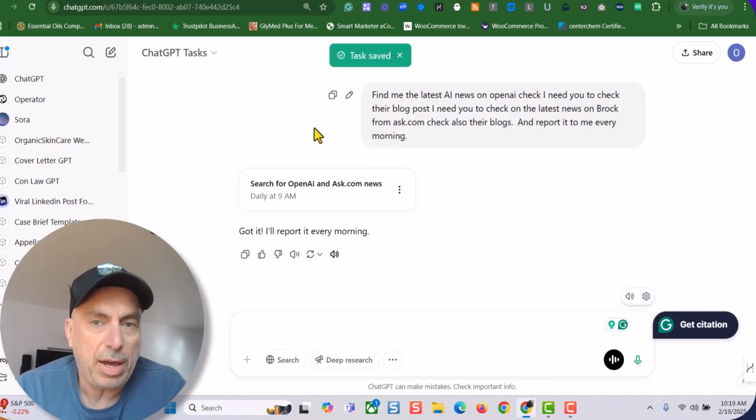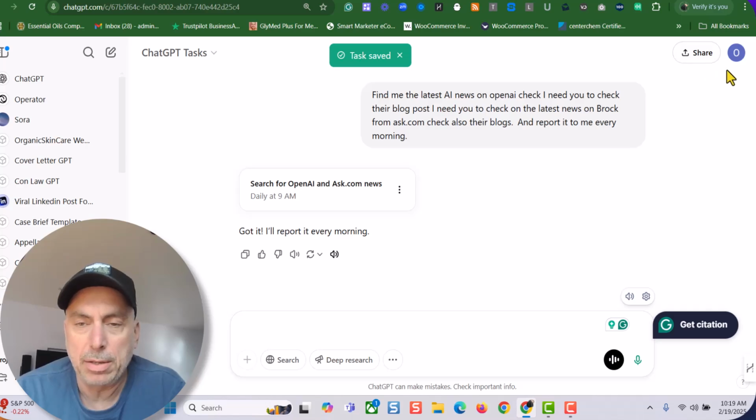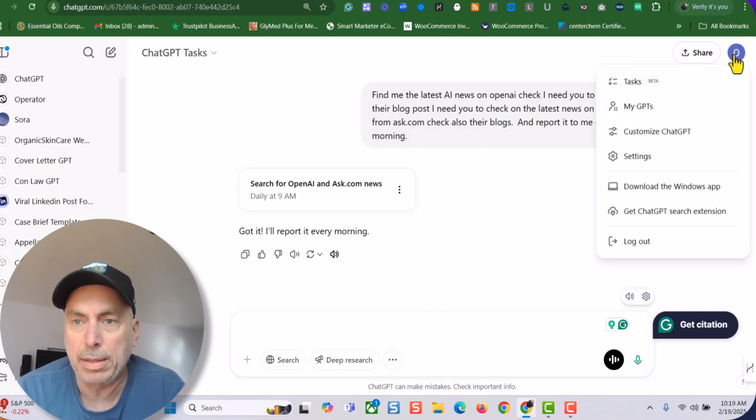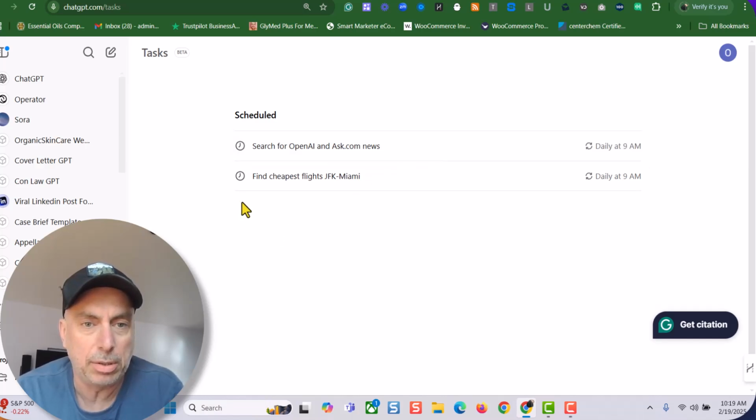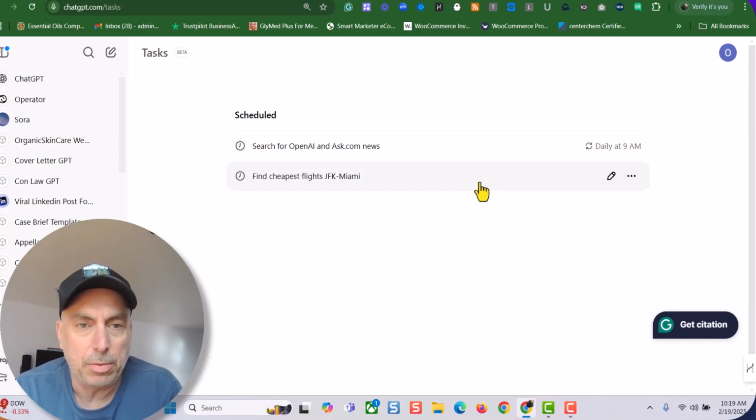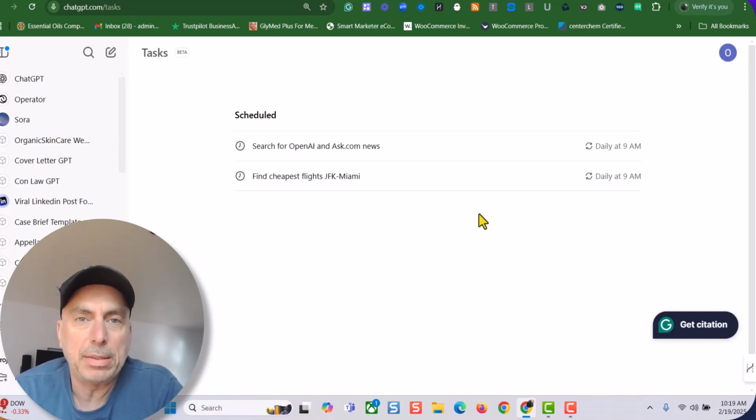And now you have your agent, okay, checking on your flights, checking out your latest news. And again, you could click it right in here, okay, and you could check all your tasks, all your agents that are basically working for you.